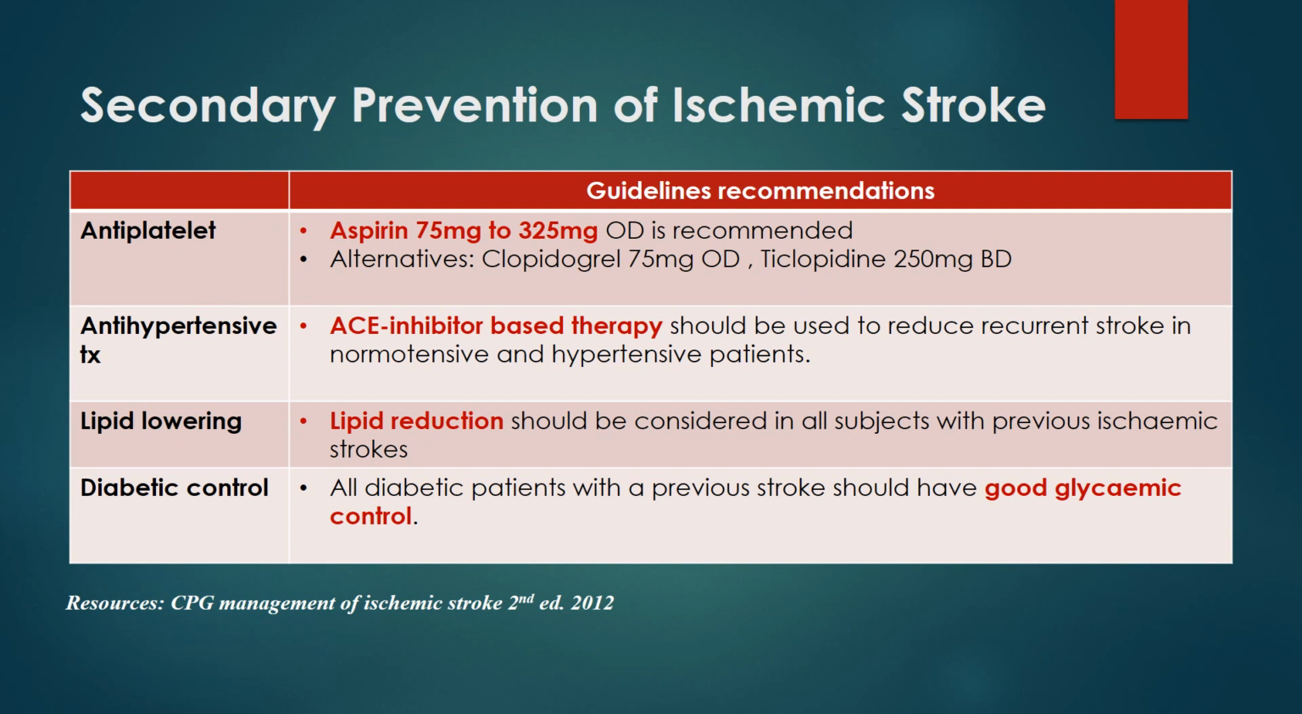For secondary prevention of ischemic stroke, antiplatelets such as aspirin are recommended. Then antihypertensive treatment, lipid lowering and diabetic control are also important measures for the secondary prevention of ischemic stroke.